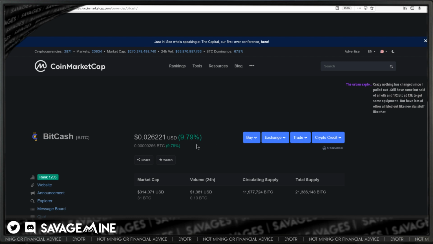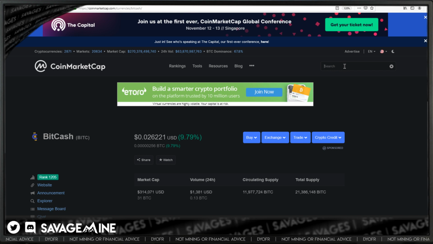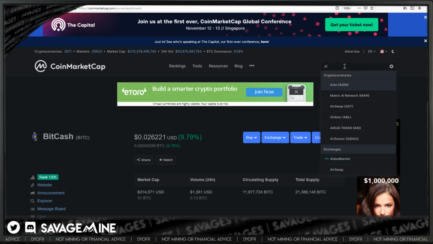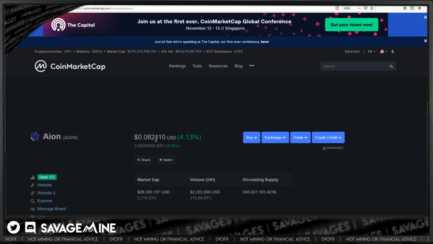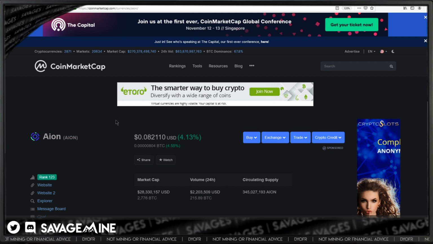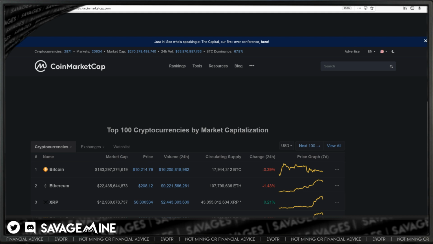Oh, they're doing good today. That's good to see also. Doing well. And then AION. AION's actually up above 7 cents and something, so that's good. Glad to see it. All right, so that is a quick look at the market.